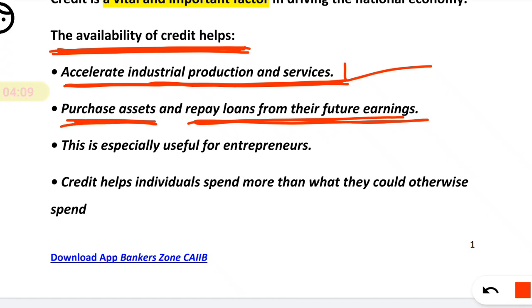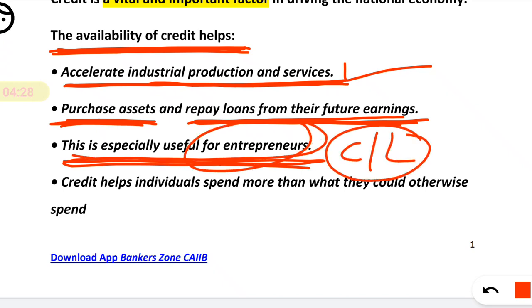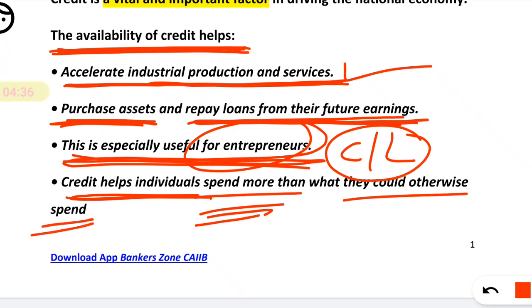You can purchase an asset by way of a loan, and you can repay that loan from the income you generate from that asset. This is especially useful for entrepreneurs. Credit helps individuals to spend more than what they could otherwise spend, right?